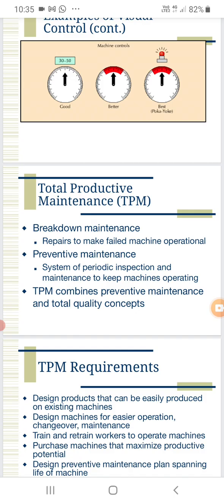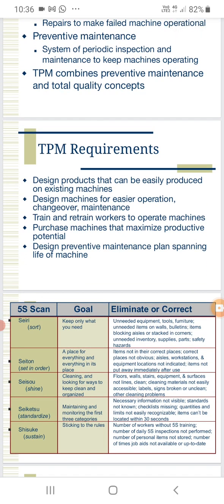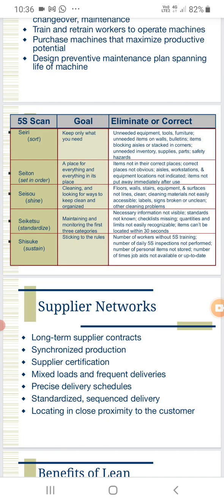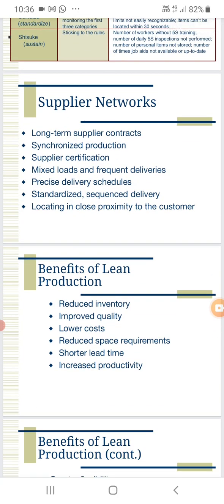And as well as total productive maintenance. This will manage the job shop floor also. Total productive maintenance means the chips and everything will be transported from that place, so that accidents in the workshops will be stopped. And a supplier network also. After supplying, the feedback from the customer will be received through the supplier also.